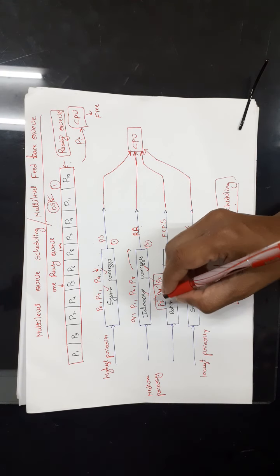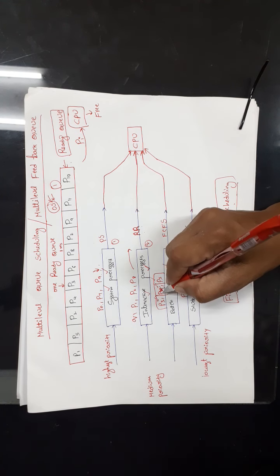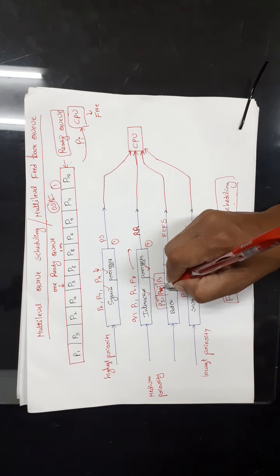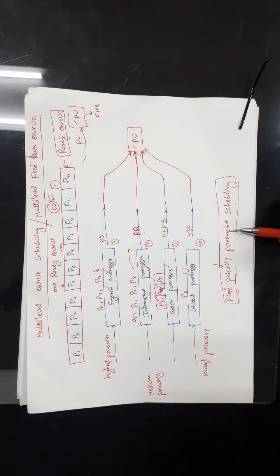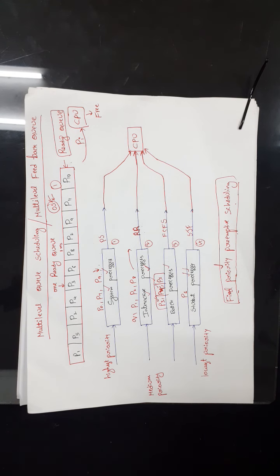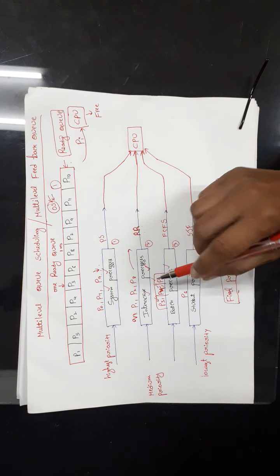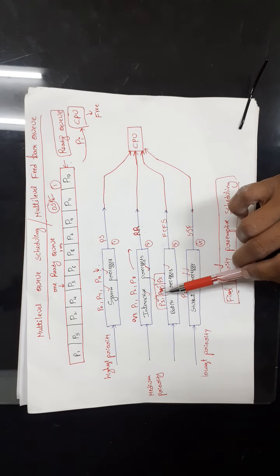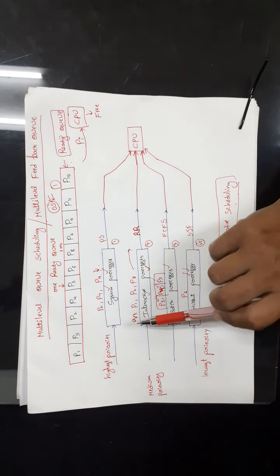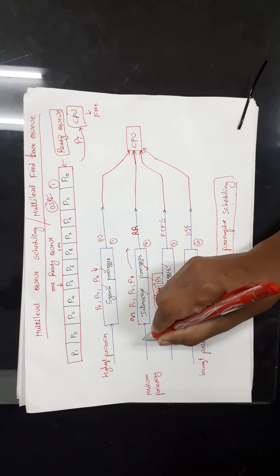Now what happens? At this moment the CPU is given to P4 and P4 is executing, right? But in the fixed priority preemptive scheduling, we will take away the CPU from the process P4 and we will give the CPU to Q1. That means we are forcefully taking the CPU from the process P4 and giving it to the high priority process, because this is a low priority and this is a high priority.